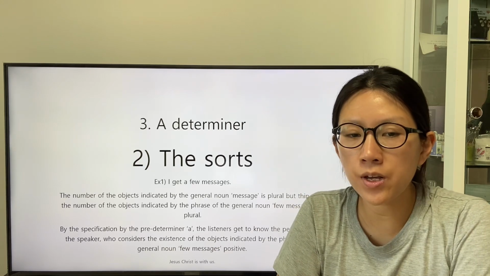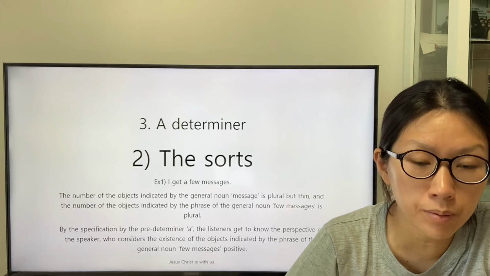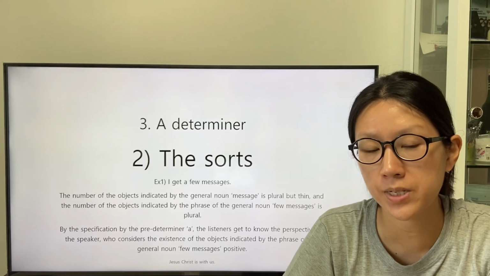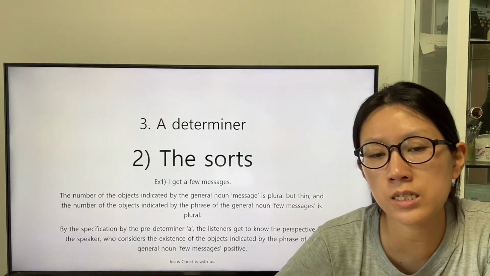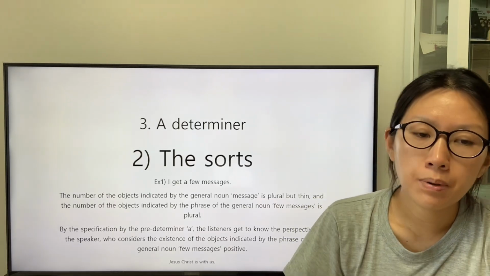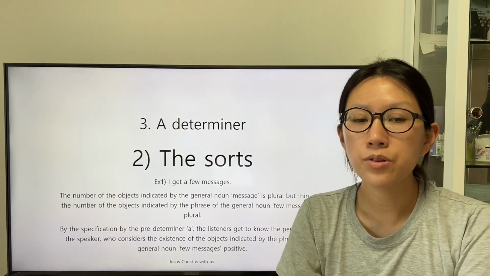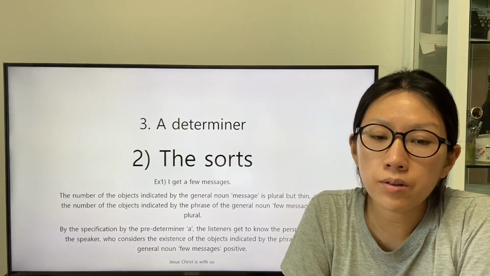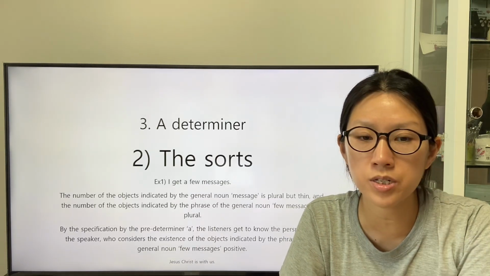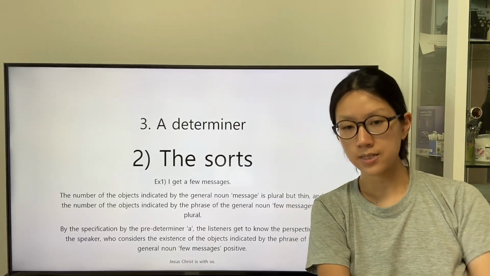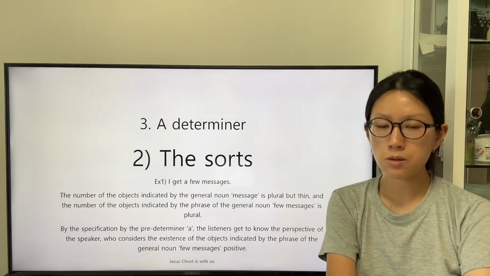The number of the objects indicated by the general noun messages is plural but thin, and the number of the objects indicated by the phrase of the general noun few messages is plural. By the specification by the predeterminer "a", the listeners get to know the perspective of the speaker who considers the existence of the object indicated by the phrase of the general noun few messages positive.